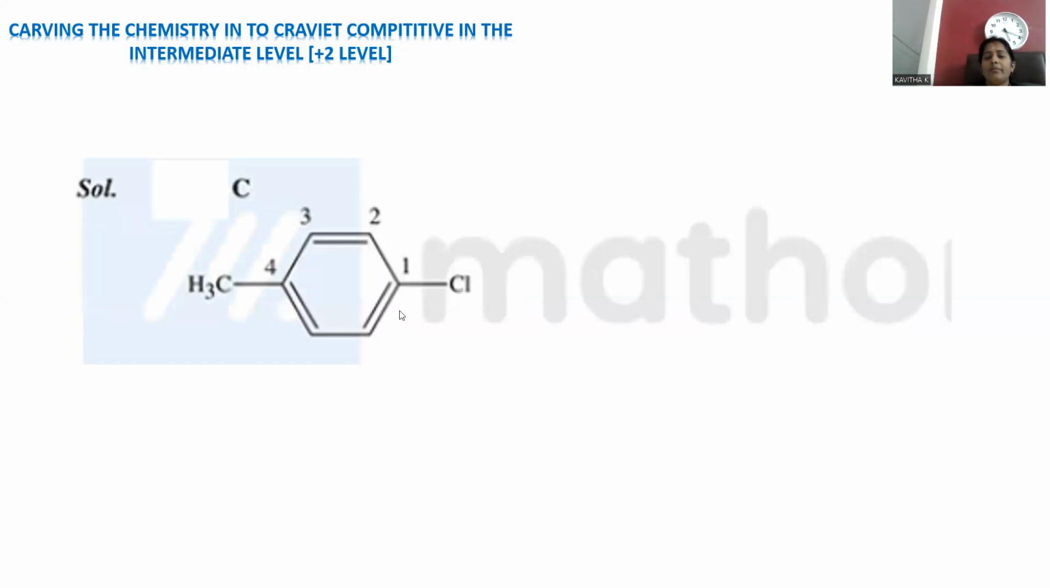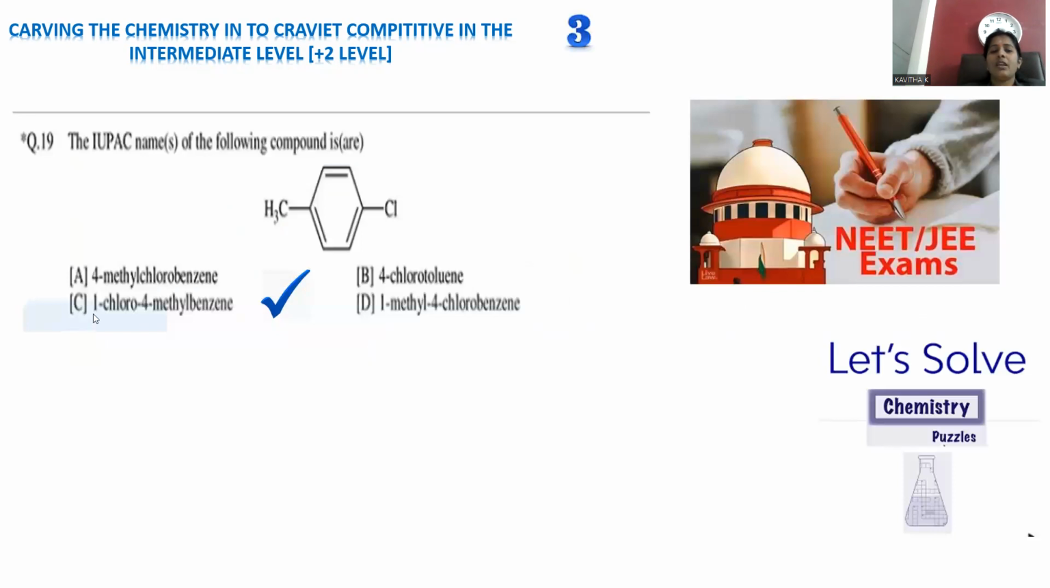Let's see how we can make the order. On the chloro side, you can put number 1. This is in accordance with both factors: according to higher atomic number, chloro, and according to alphabetical order, chloro. So numbering will start from the chloro carbon, later on 2, 3, 4, so that the methyl carbon is given the fourth number. Let me mention 4 methyl and 1 chloro benzene. 1 chloro 4 methyl benzene is the right naming, because in accordance with alphabetical order, C comes first over M. So let me write 1 chloro 4 methyl benzene as the IUPAC name. For question number 3, option C will be the correct answer.